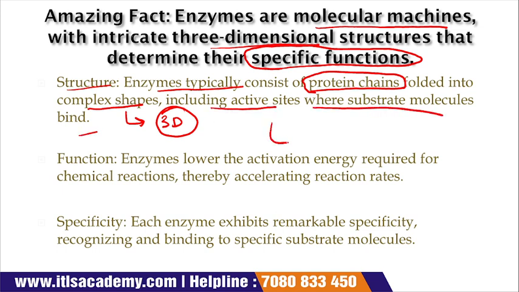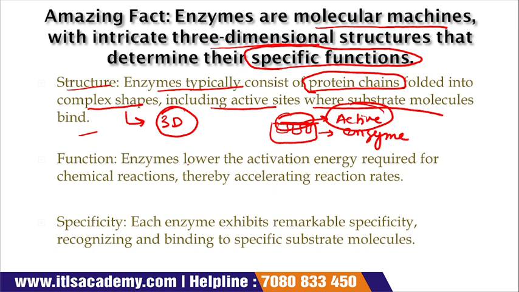Suppose this is your enzyme structure, and this is your active site. So the active site is present in the enzyme where substrates bind. This is the structure of the enzyme.